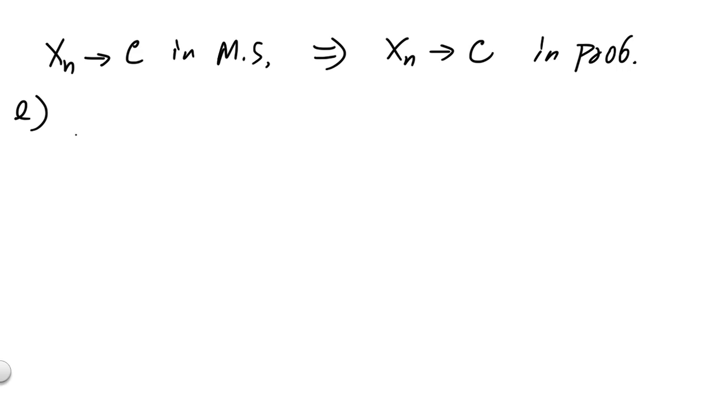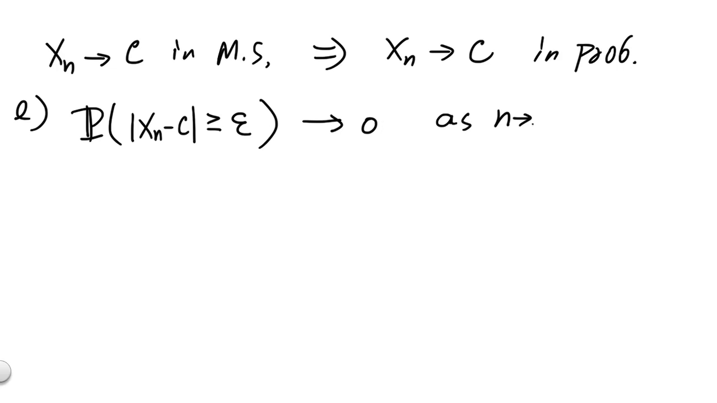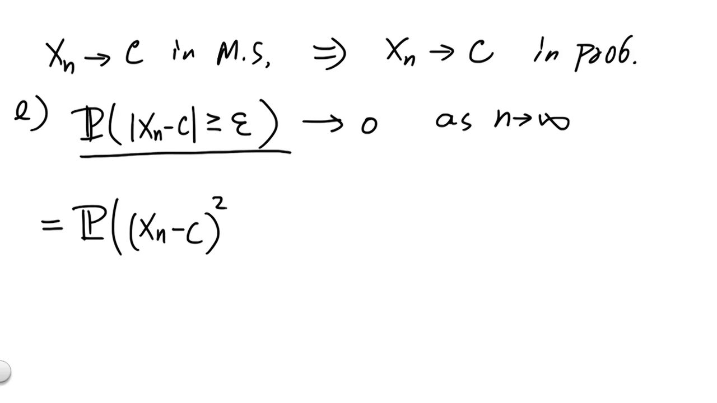Well, let's start with the definition of convergence in probability. We want to show that for a fixed constant epsilon, the probability that the absolute value of Xn minus c is greater than epsilon goes to 0 as n goes to infinity. To do so, we look at the value of this term. The probability of absolute value Xn minus c greater than epsilon is equal to, if we were to square both sides of the inequality, the probability that (Xn minus c) squared is greater than epsilon squared. We can do this because both sides are positive, hence this goes through.